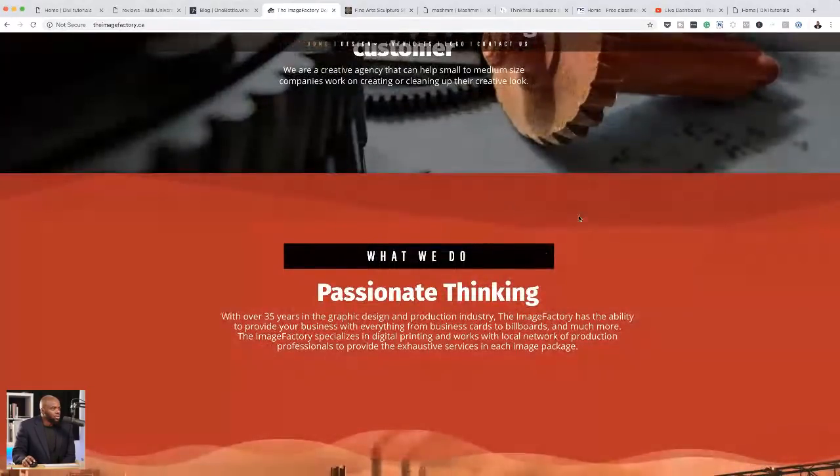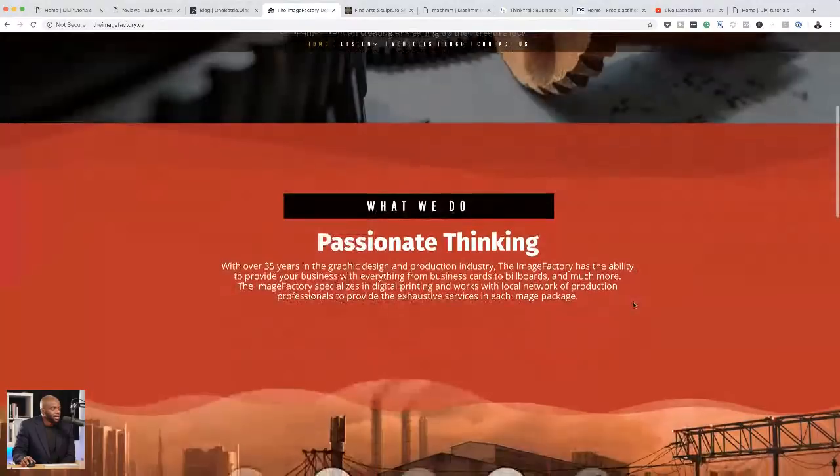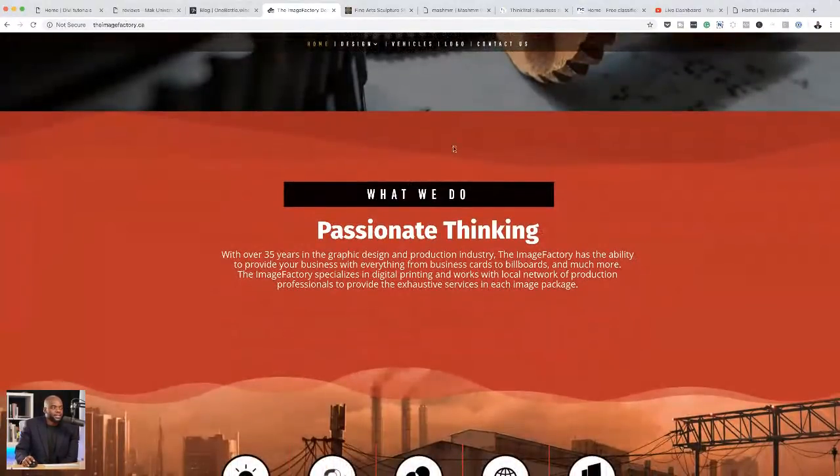Now, the use here of section dividers, I think, is excessive. If you're going to use section dividers, just use one style, because the more you add all these styles here, it becomes very chaotic and very confusing. So it just adds a lot of complexity onto the website. So if you were going to go with this one here on the top, I would just continue with that throughout, all the section dividers.